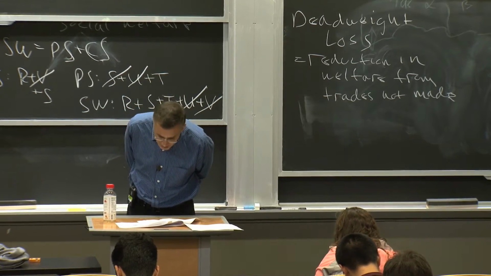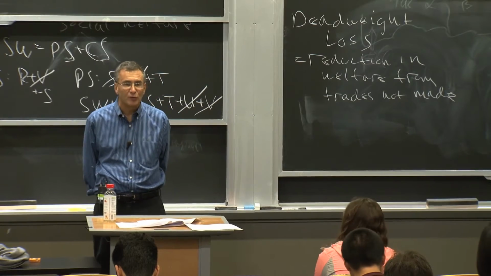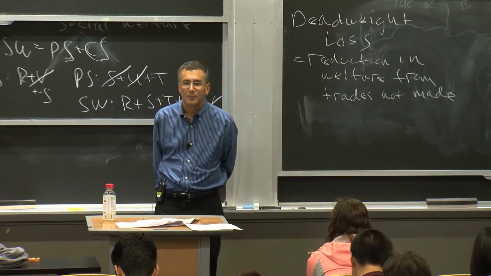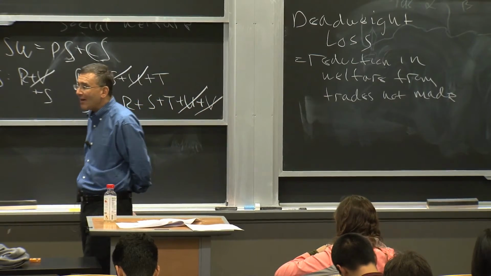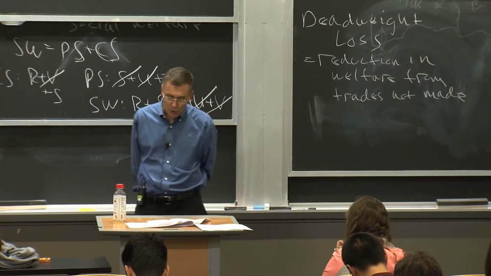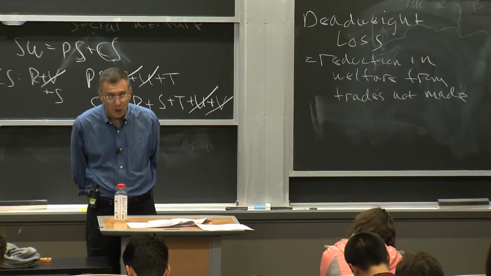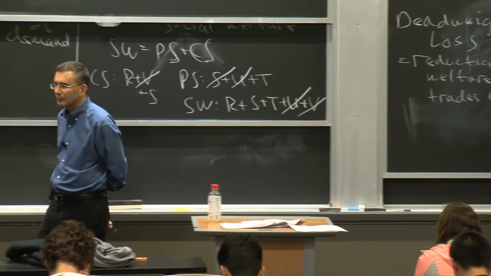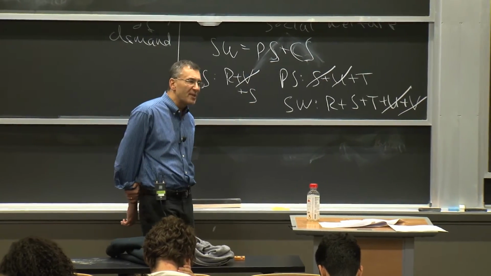Now, since firms are identical, each firm must provide the same amount. We know at a price P1 how much a firm will produce. They'll produce where their marginal cost equals that price, which is little q1. So what you have is a set of firms producing little q1. You want to get to a total of big Q1, so that means you're going to need n1 firms. So the initial equilibrium is n1 firms.